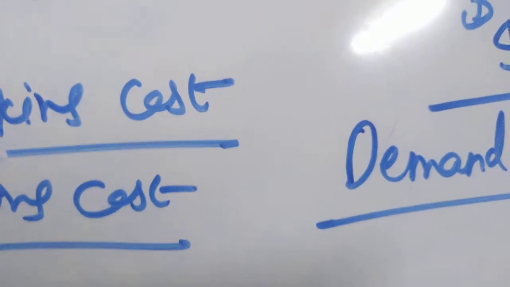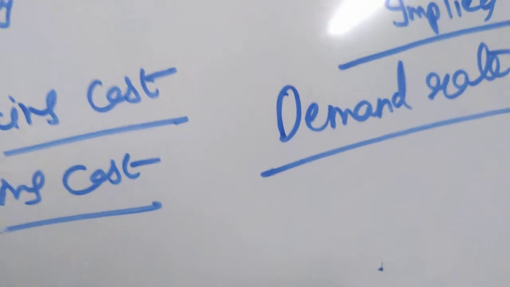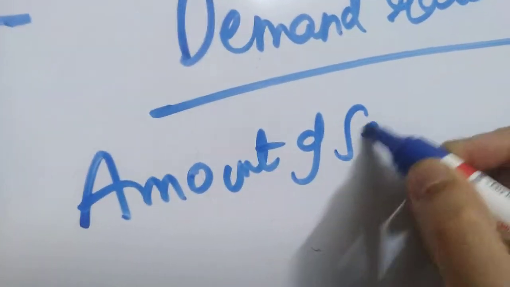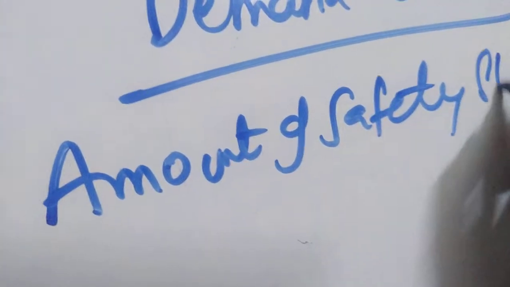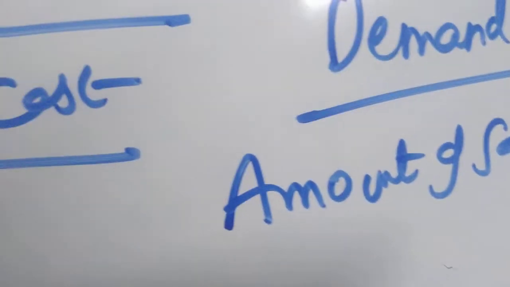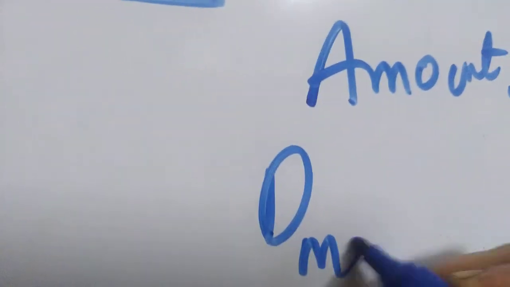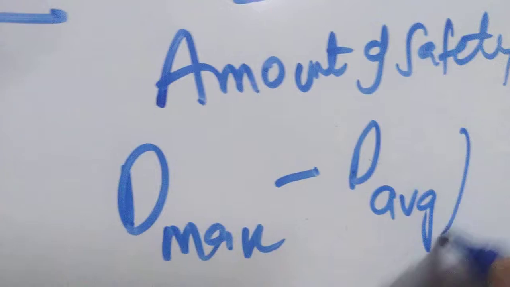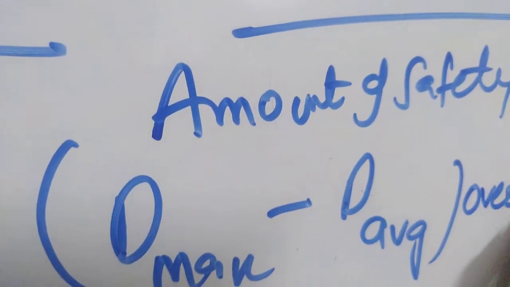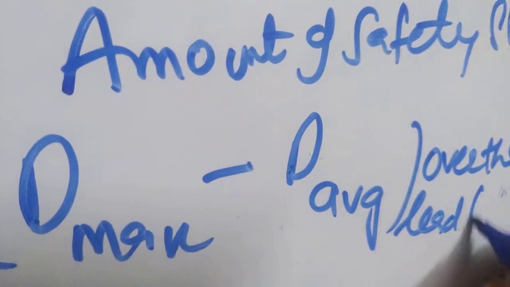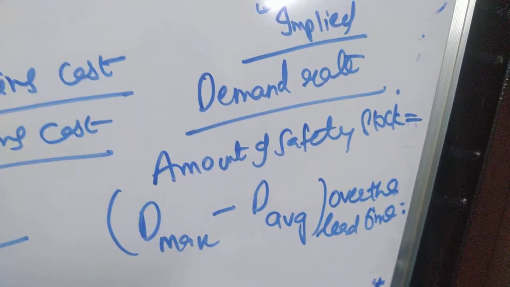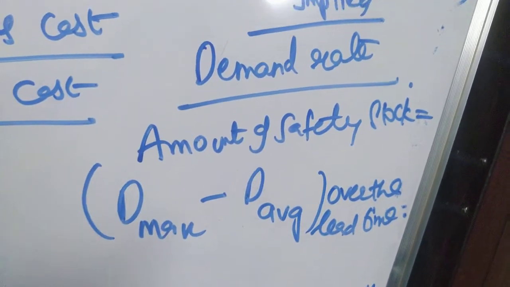Since the safety stock is required for lead time only, the amount of safety stock is equal to D maximum minus D average over the lead time, where D is your demand rate.